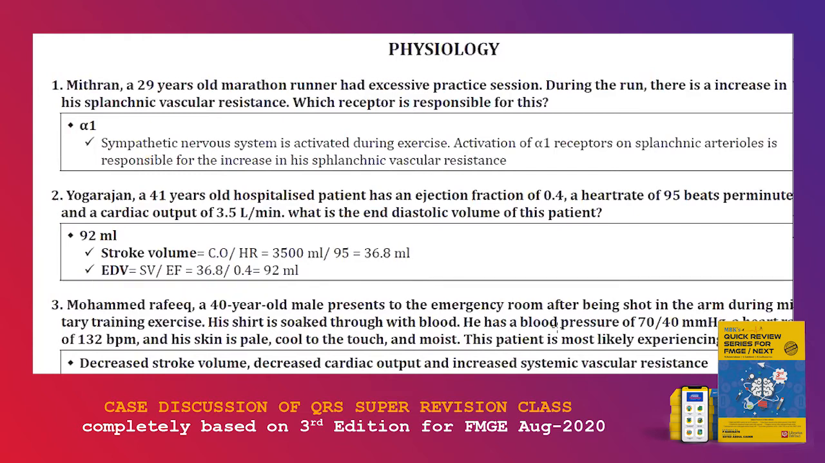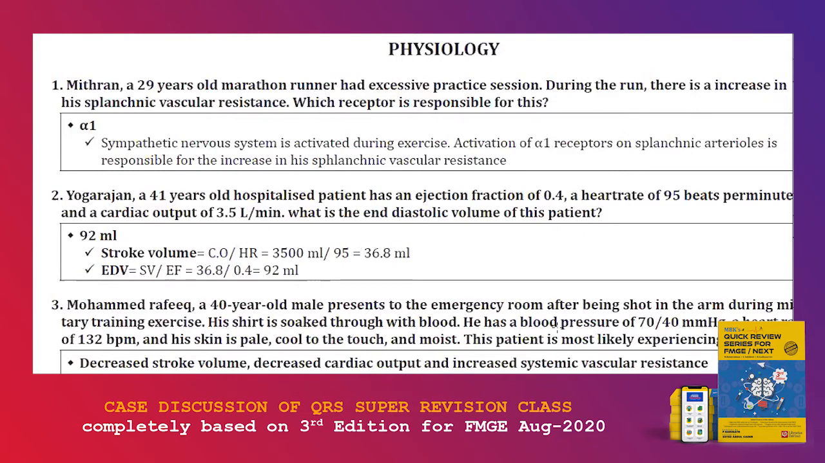Direct MCQ it is. Yoga Rajan, a 41 years old male who is hospitalized with an ejection fraction of 0.4. Some heart rate is given, some ejection fraction is given, some cardiac output is given. You're going to calculate the EDV, end diastolic volume. To calculate the EDV, you need to know stroke volume. To calculate the stroke volume, you need to know the cardiac output and heart rate. That is what is given here.